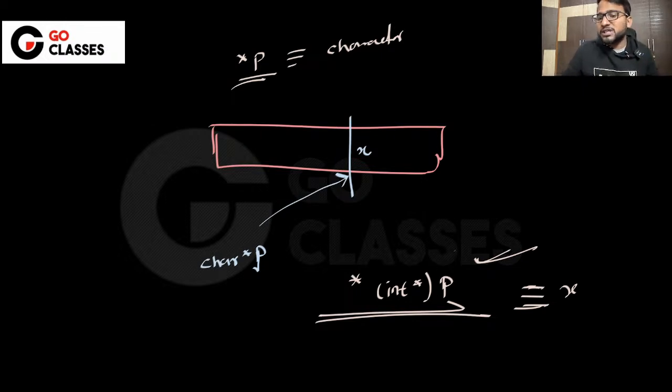So what you need to do, you just need to typecast it to integer. That's one of the options. Then you will get x. This is just one of the options. Are there other options? Can anyone tell me another option?